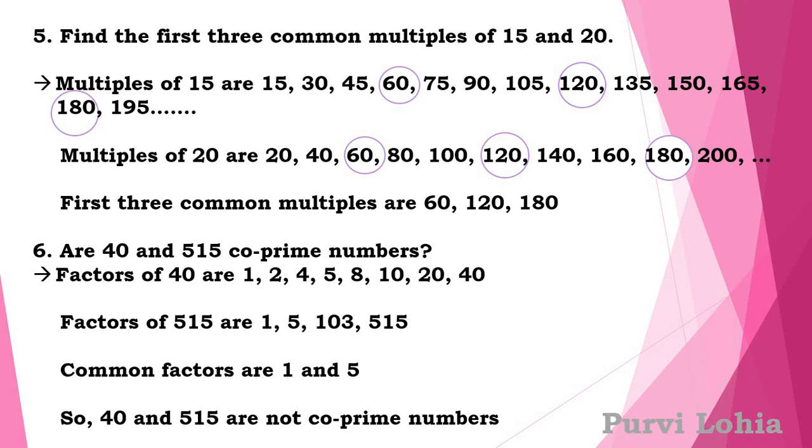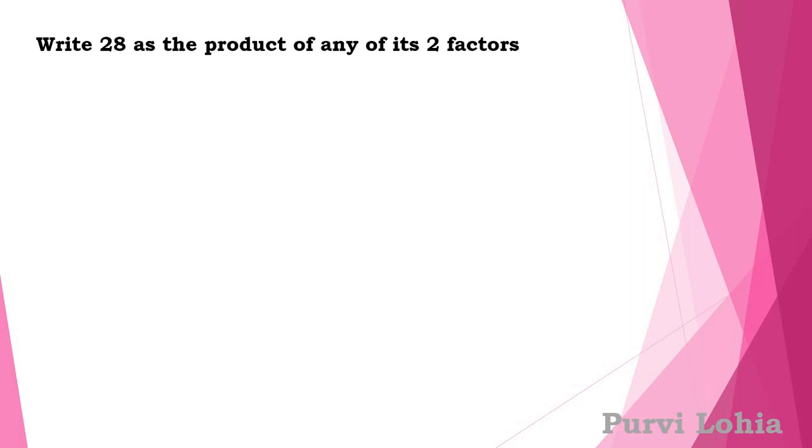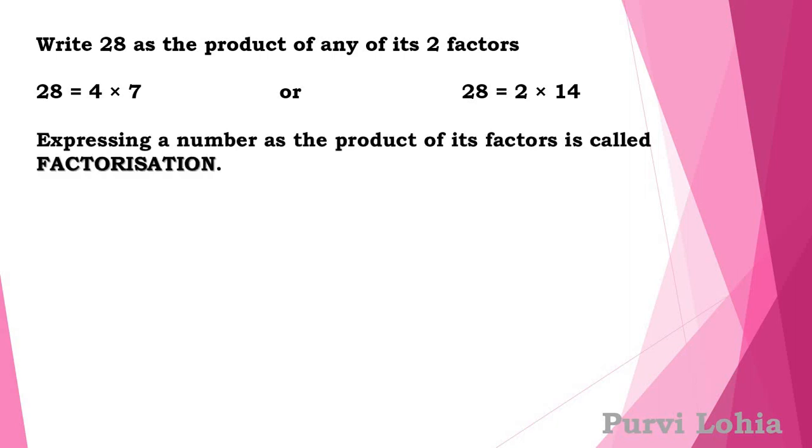Now let's start the new topic, factorization. Write 28 as the product of any two of its factors. I have told you how to write numbers as the product of their factors. So you can write 28 as 4 into 7 or 2 into 14 or 1 into 28, like this you can write. This is the way we write a number as the product of its factors. Expressing a number as the product of its factors is called factorization.